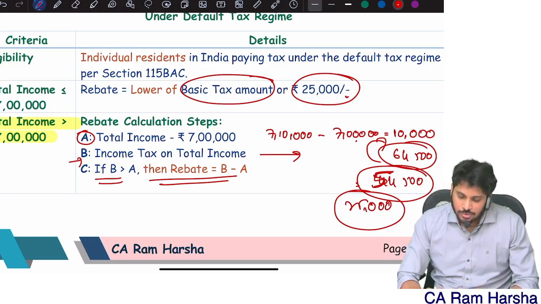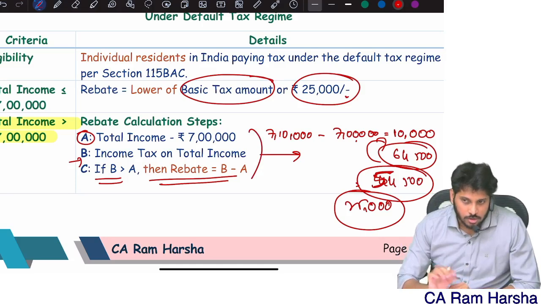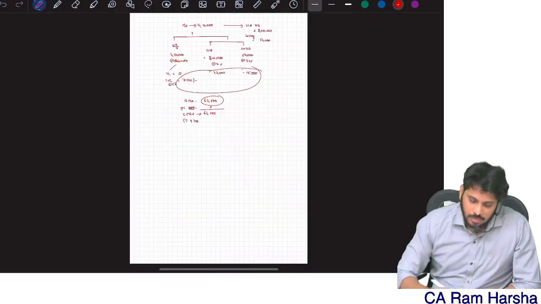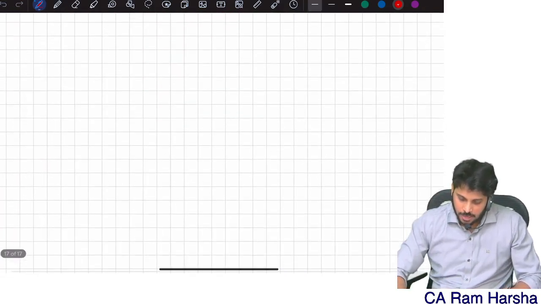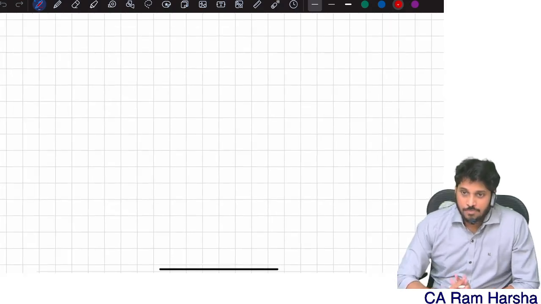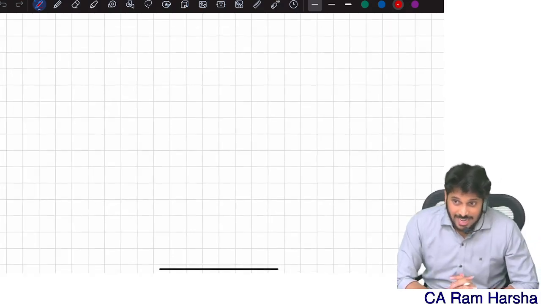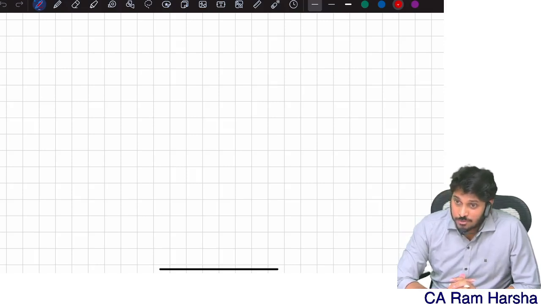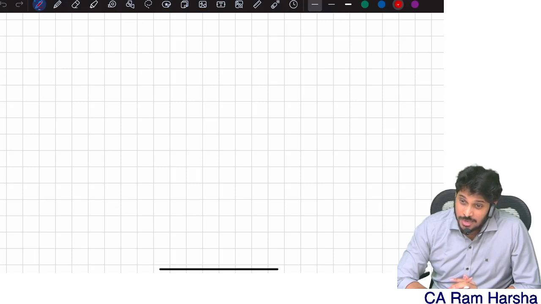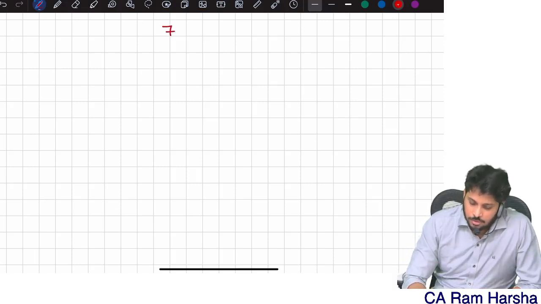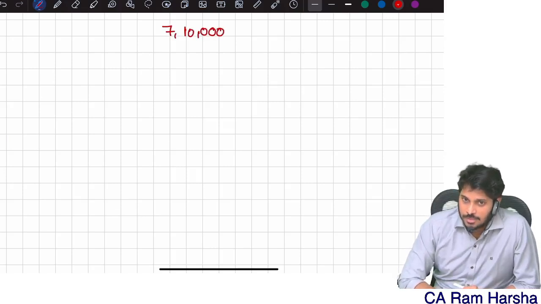Actually, in these steps there is a small confusion, I'll tell you. Normally, how is the provision? The rebate calculations were given assuming the entire income is normal income. For example, I have the entire 7,10,000 which is normal.